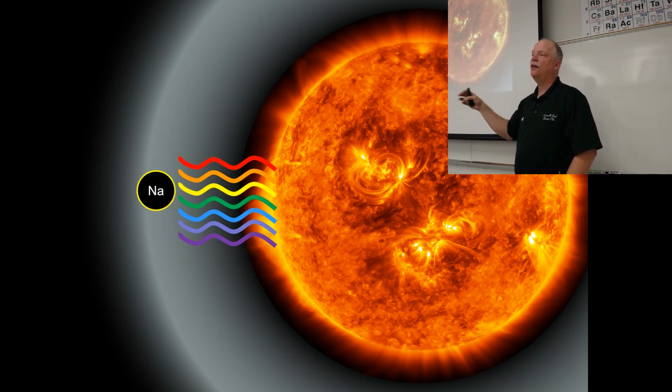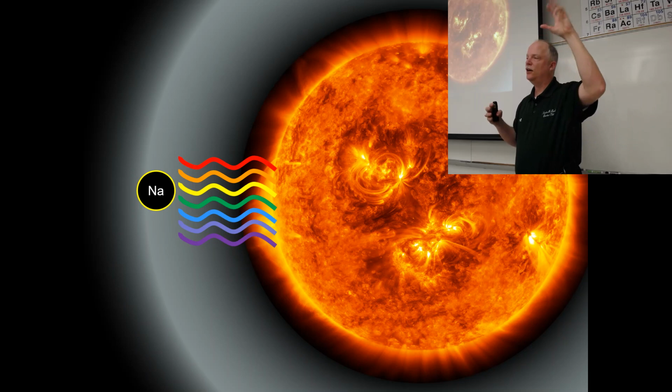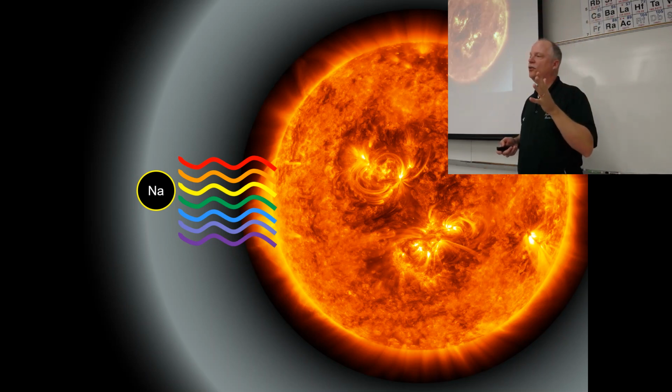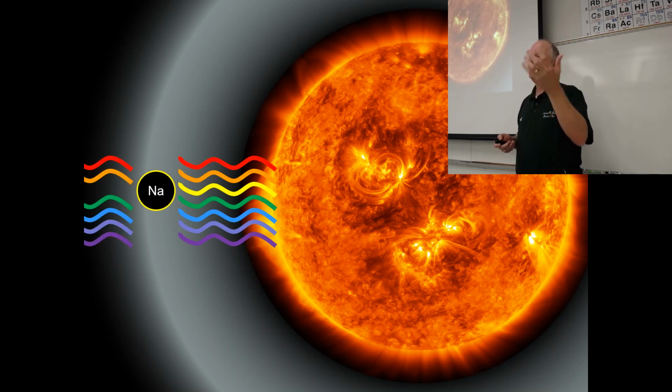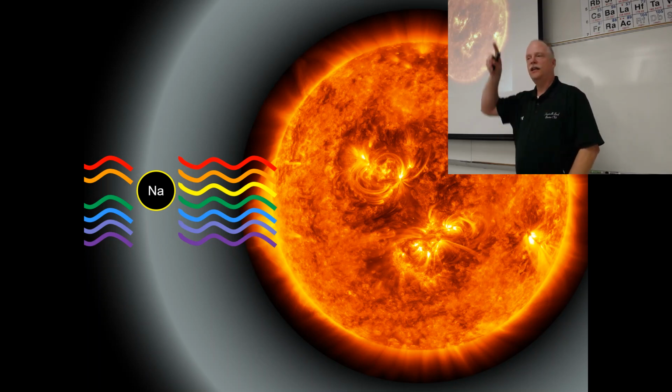So there's iron and sodium, and once they get away from the hot solar area, they capture electrons and they become neutral atoms. And so you've got sodium gas and iron gas around the sun. And so that light leaves the sun, hits that cooler gas, and some of that light disappears. So when it hits our eye, we're missing some of that light. And so we see a sodium dip, we see an iron dip. And so this is how we can tell the chemistry of our sun.